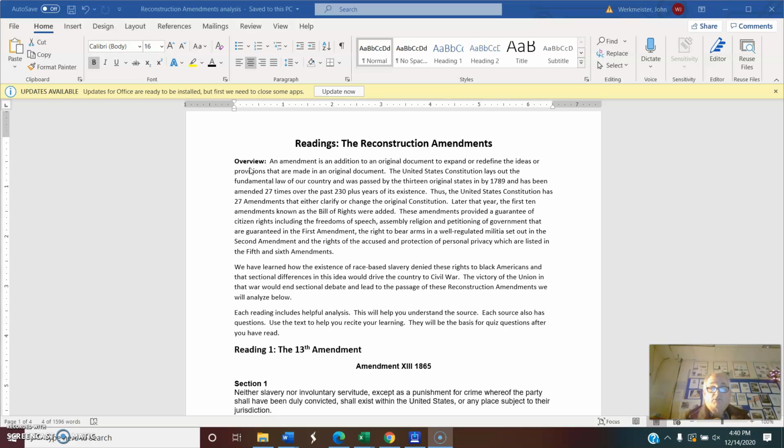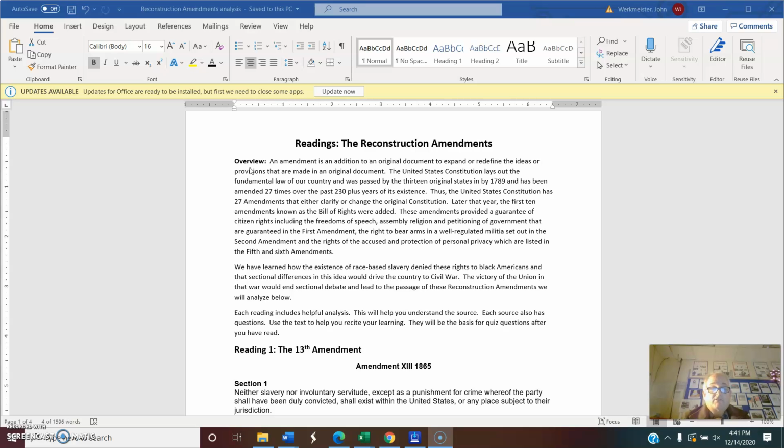The United States Constitution lays out the fundamental laws of our country and was passed by 13 original states by 1789 and has been amended 27 times over the past 230 plus years of its existence. So the Constitution has 27 additions to its original document. Thus, the United States Constitution has 27 amendments that either clarify or change the original Constitution.